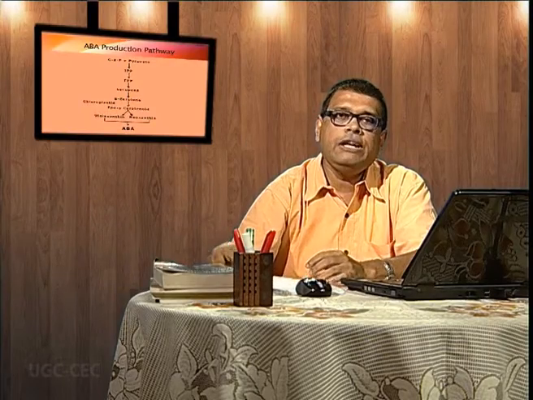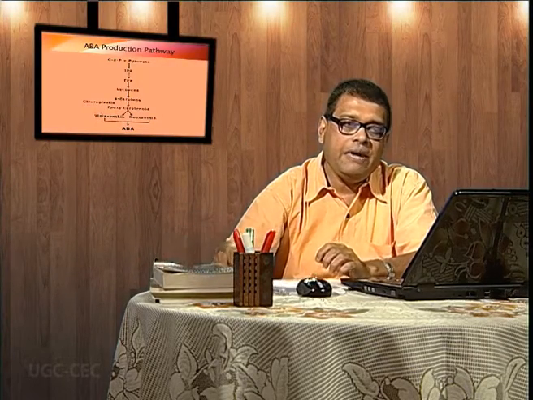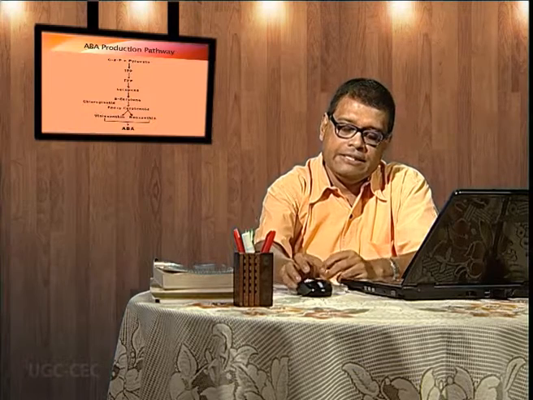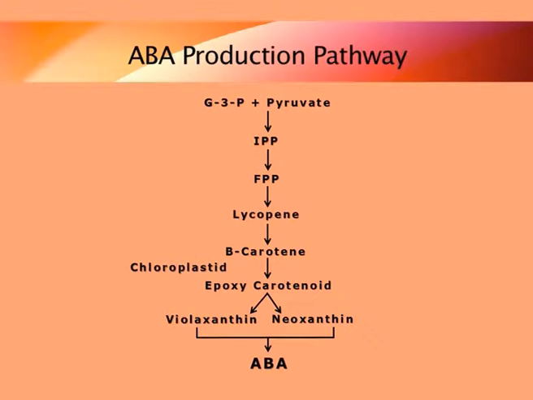Coming to the next group of hormone, which will include the ABA or abscisic acid. Now, abscisic acid commonly is a minor hormone present in algae as well as in higher plants. ABA production follows a simple process of G3P pyruvate conversion. What is happening here? The G3P and pyruvate will combine to produce IPP, and that is farnesyl pyrophosphate, which will ultimately produce the lycopene and beta-carotene.